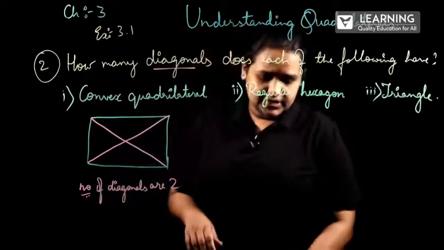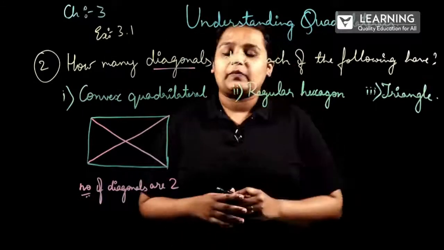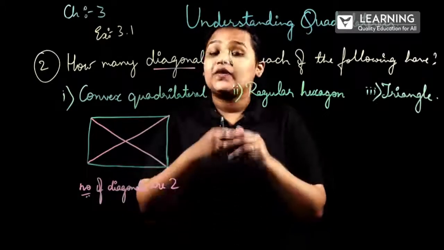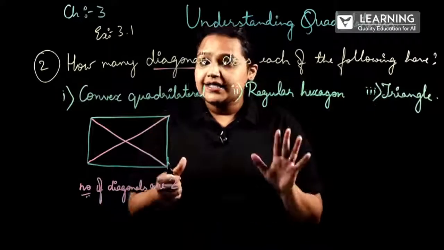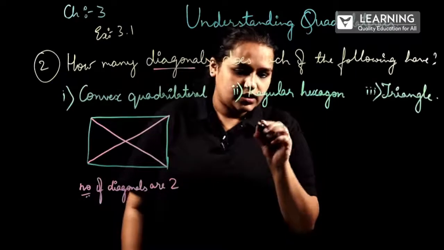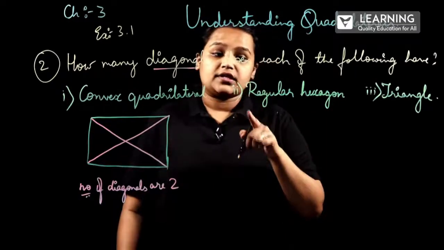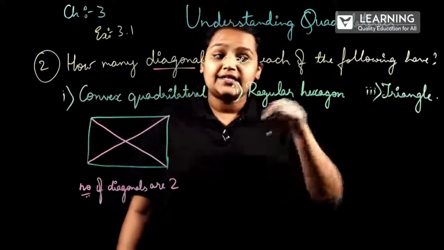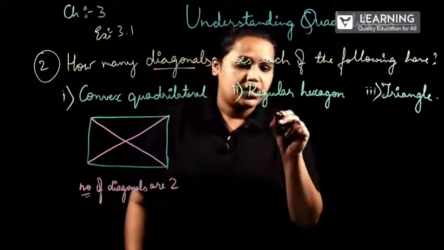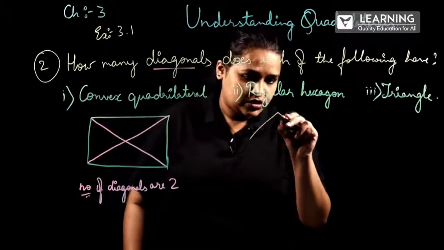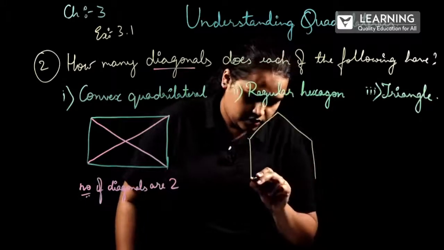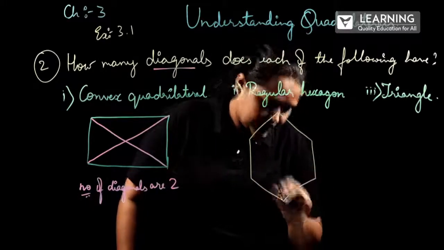Here comes the second question. Here the question says regular hexagon. Hexagon means how many sides it will have? A polygon which has 6 sides. That is correct. Regular hexagon means all the sides and all the angles will be equal. 1, 2, 3, 4, 5 and 6.